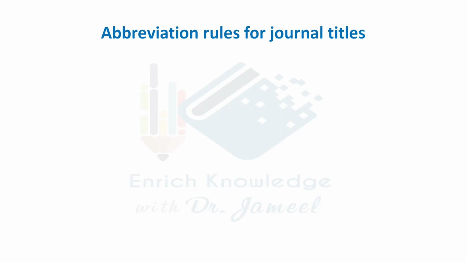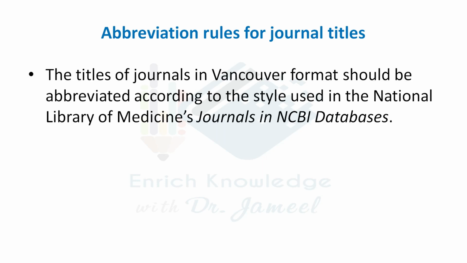Let us see some of the abbreviation rules for journal titles. The titles of journals in Vancouver format should be abbreviated according to the style used in the National Library of Medicine's journals in NCBI databases.